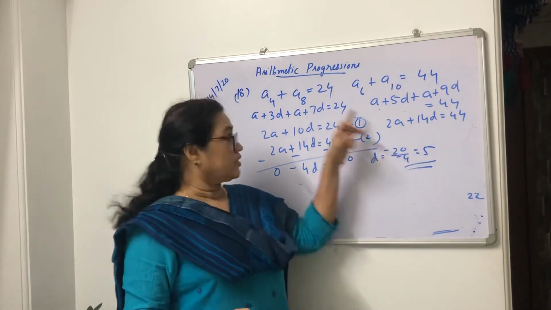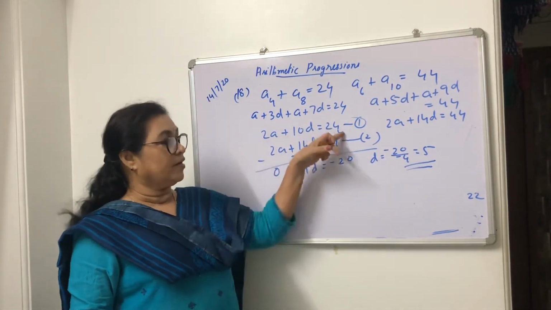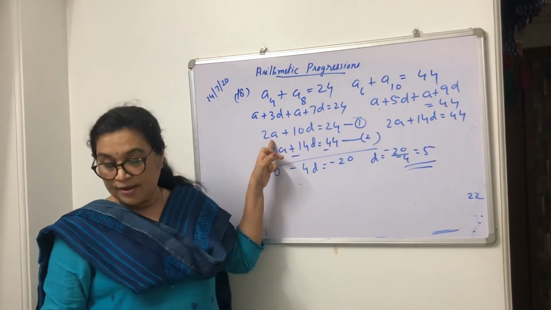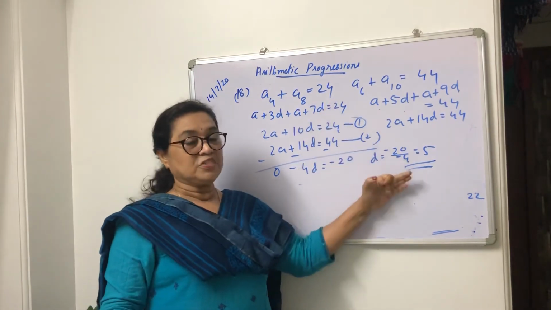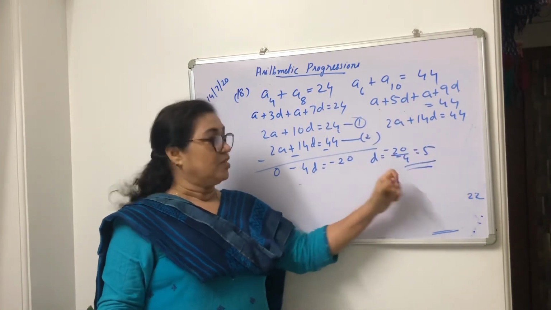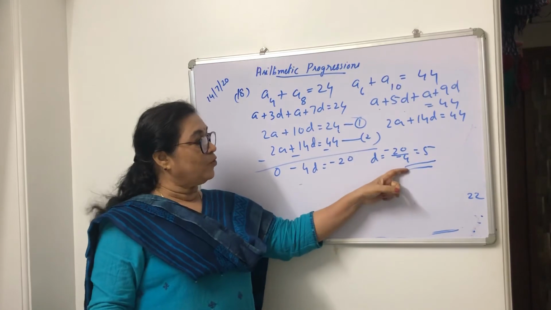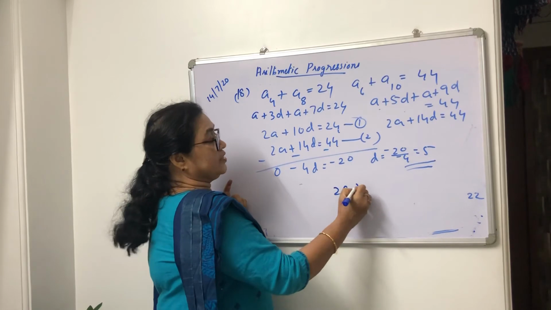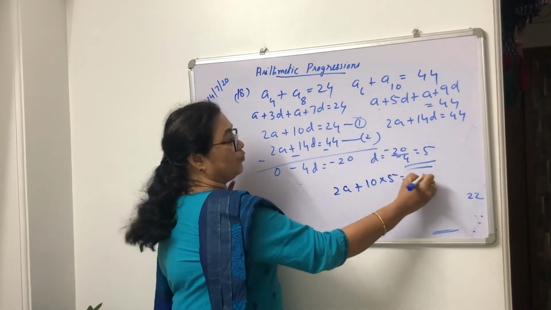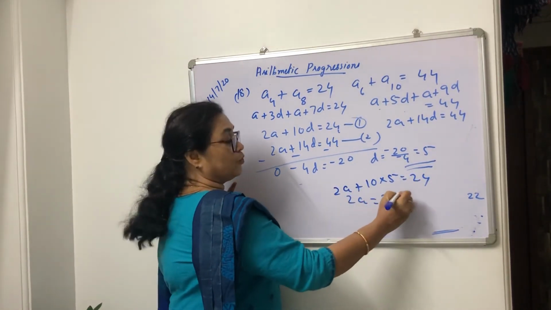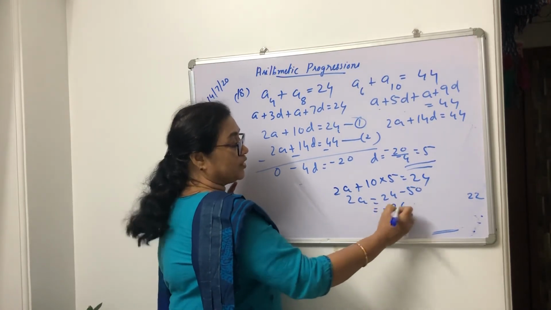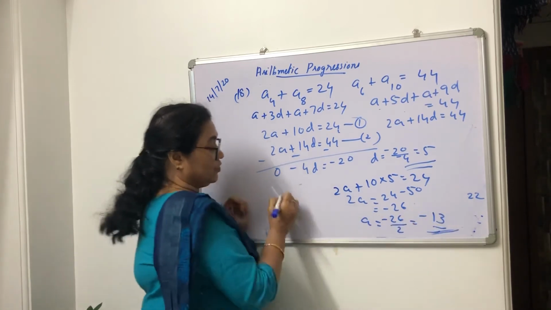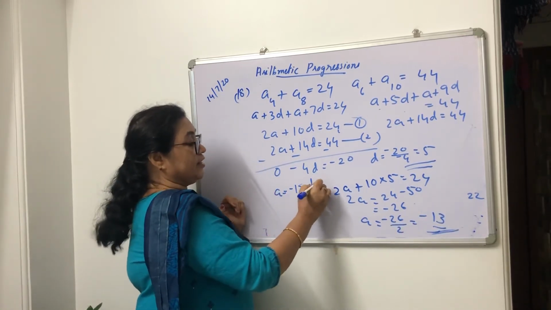So the value of D you substitute in equation 1 or equation 2 and then find the value of A. So what is that? 2A plus 10 into 5 is 24. 2A is equal to 24 minus 50, minus 26. A is equal to minus 26 by 2, which is minus 13. So A is equal to minus 13, D is equal to 5.